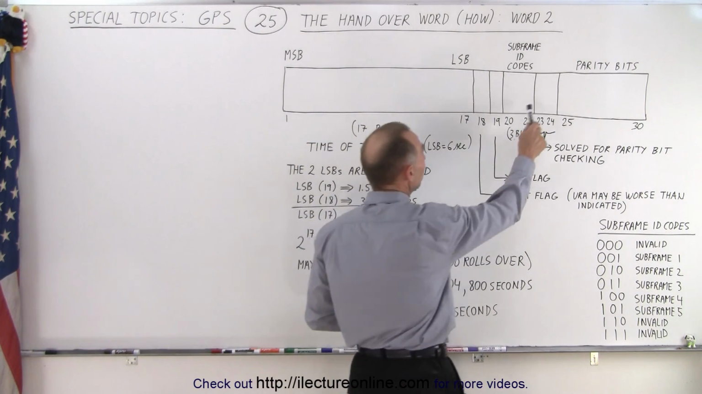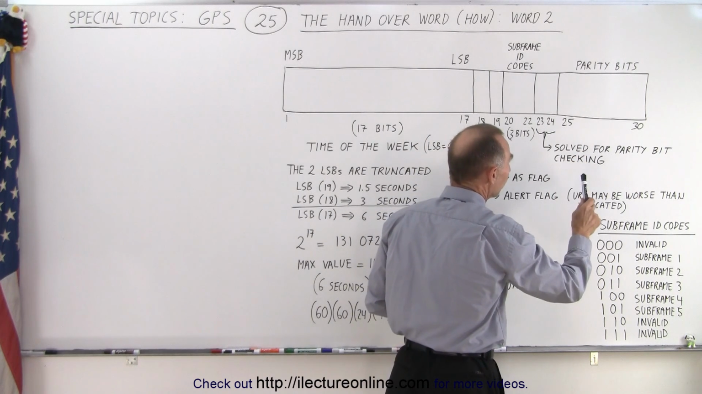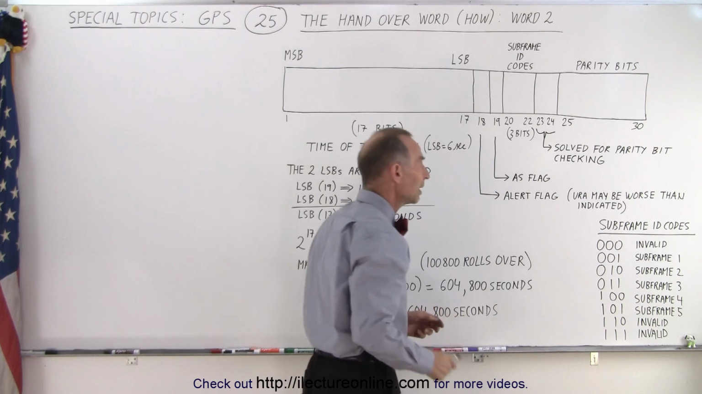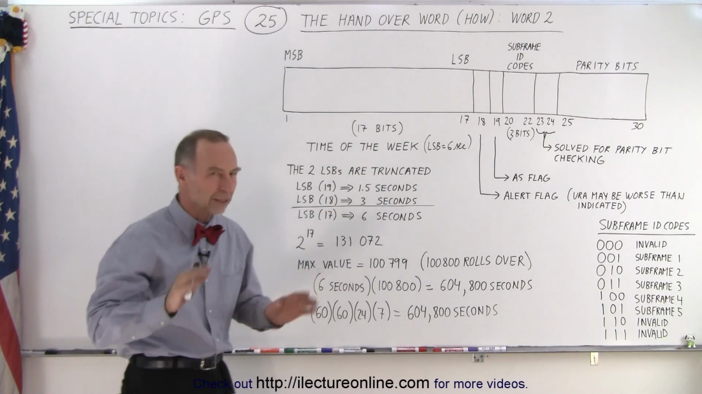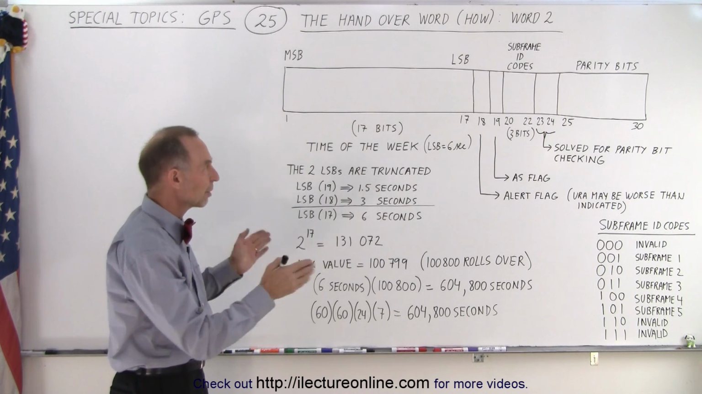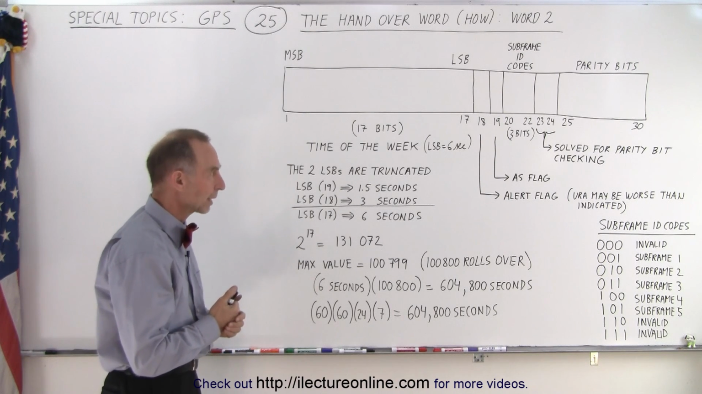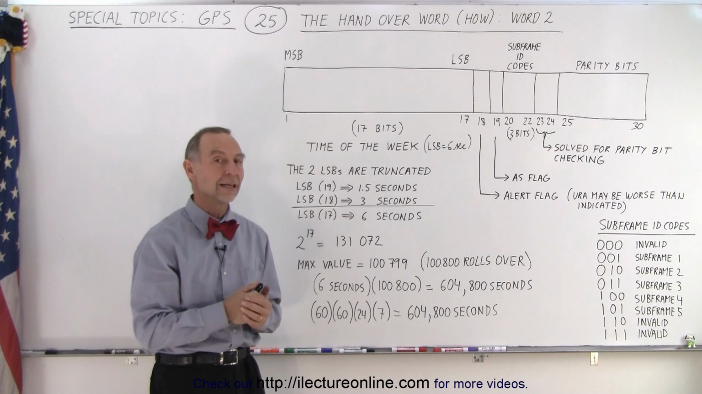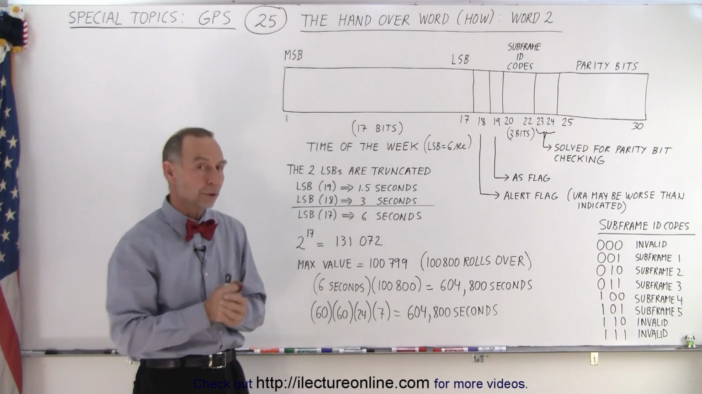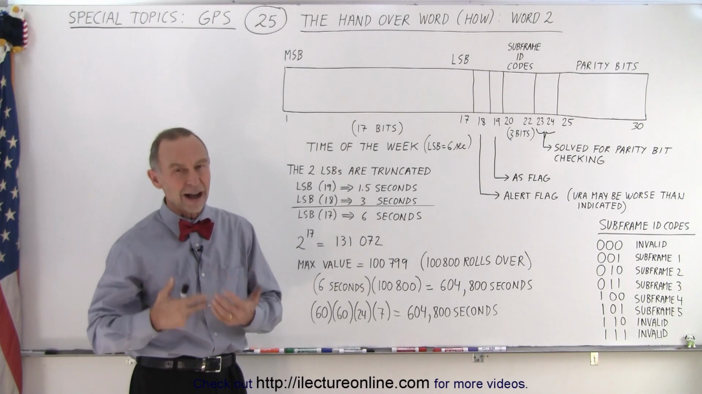Then the next 2 bits are bits that are solved for to do parity checking with the next 6 bits as being the parity bit. So there's some calculation that needs to happen. They utilize that in the check for the parity bit to make sure that the transmission went correctly. And so that's done using those 2 bits right there. And that is then the second word in each of the 5 subframes.